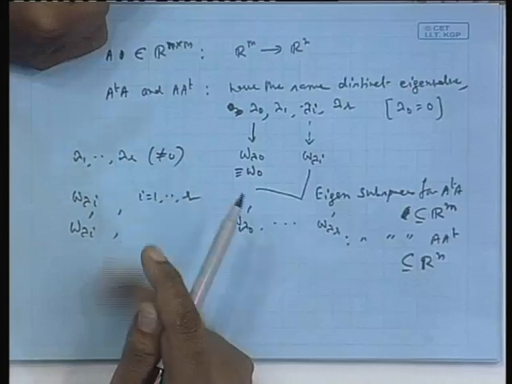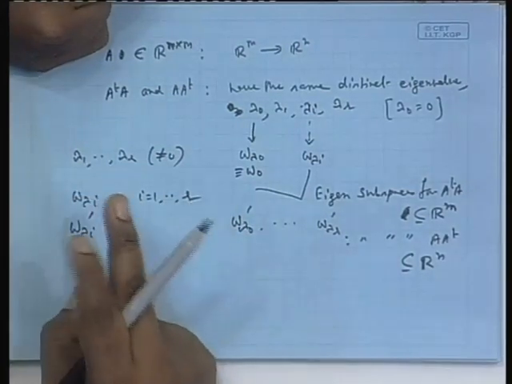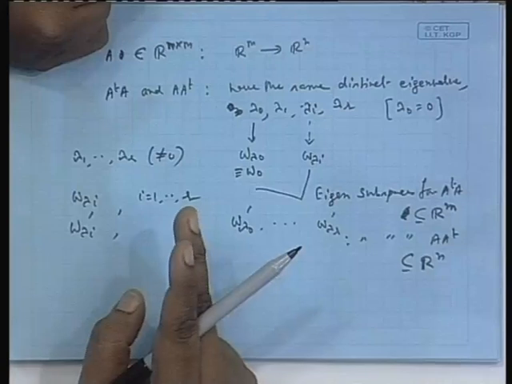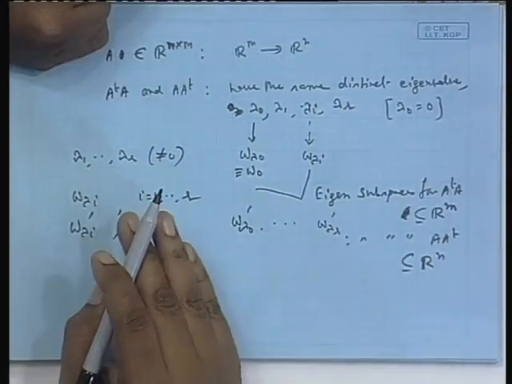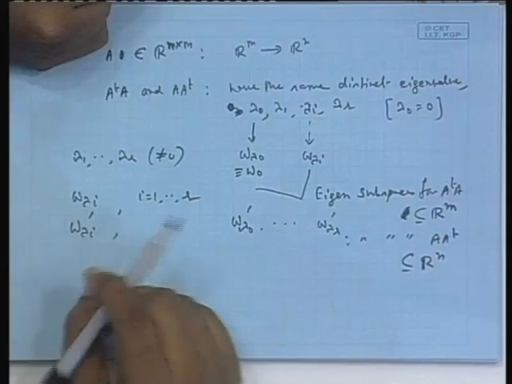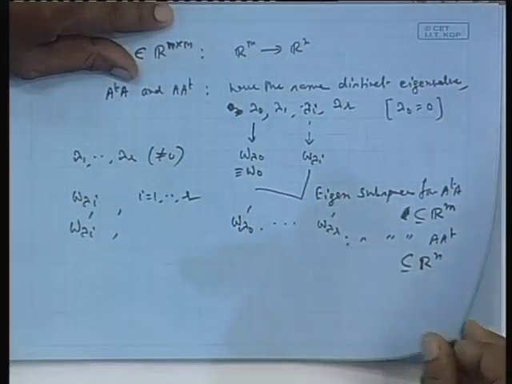Which means for any non-zero eigenvalue lambda I, the multiplicity is the same whether it is an eigenvalue for A transpose A or A A transpose. The two dimensions are the same. That is what we were trying to prove last time, and that is where we stopped. So, maybe we take it up now.